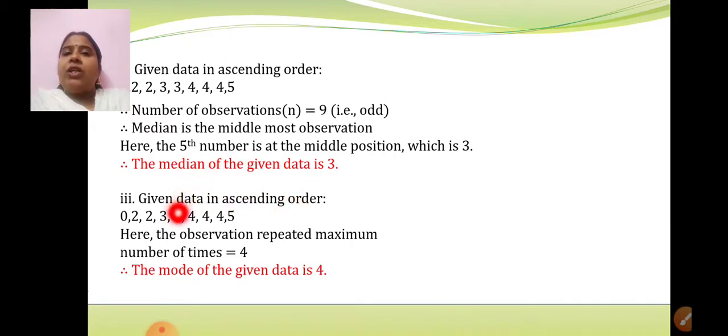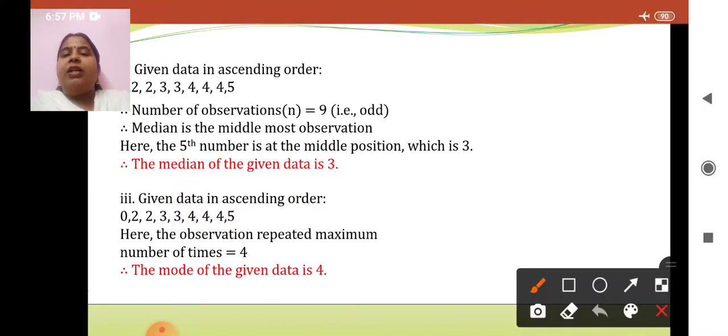What was the concept of mode? Whichever number has the maximum frequency, that number is the mode. Now just see 0, 2, 2, 3, 3, 4, 4, 4 and 5. Which number has the maximum frequency? As you can see here, the number 4 has the maximum frequency. How many times is it repeated? It is repeated 3 times.